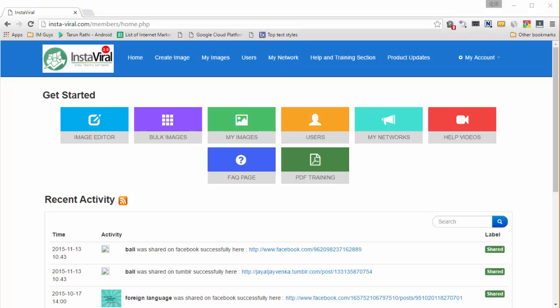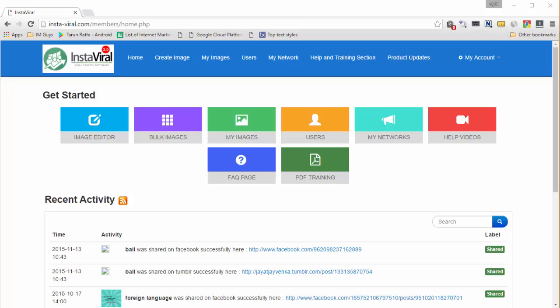Instaviral 2.0 is a unique web-based SaaS application that will get you an endless amount of free traffic from social media sites like Facebook, Twitter, Pinterest, and image sharing sites like Instagram, MobiPic, ImageShare, and also blogging platforms like WordPress, Blogger, and Tumblr. Instaviral uses the power of viral images to get you this traffic from all these sites.